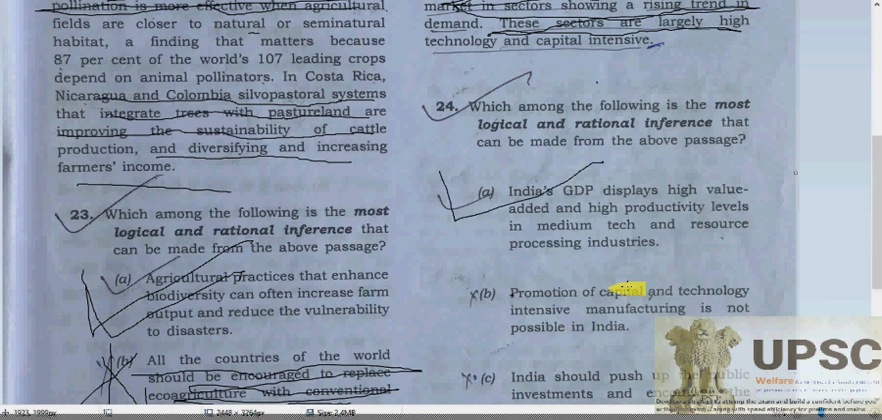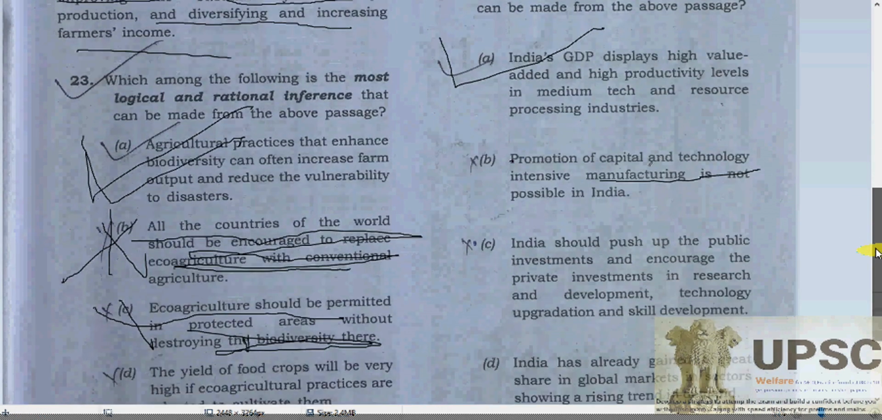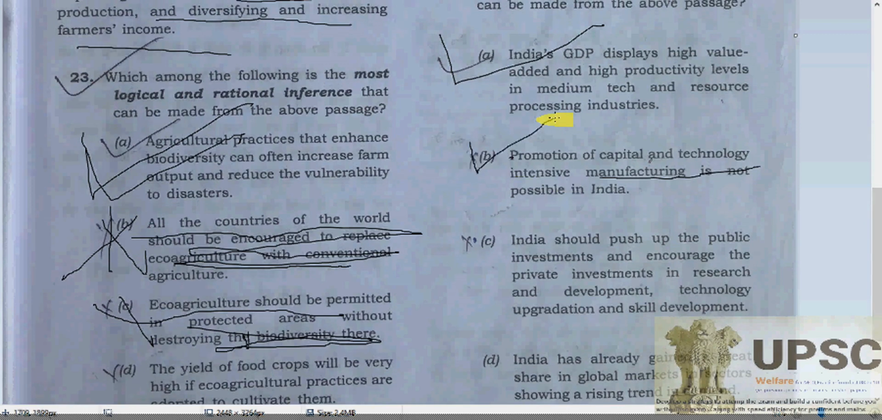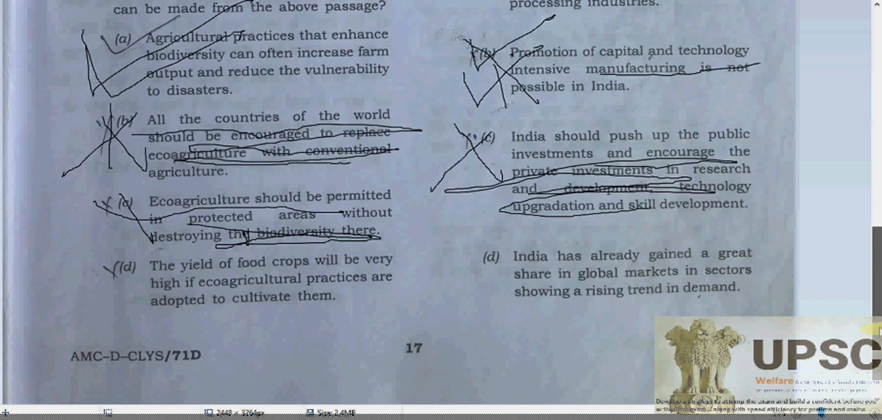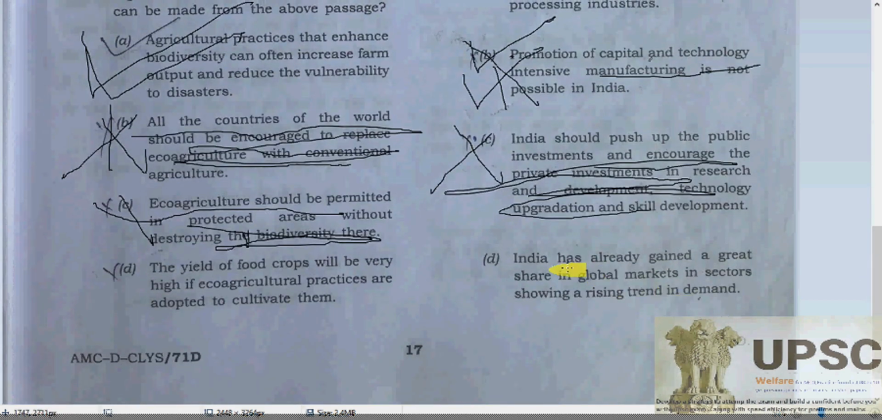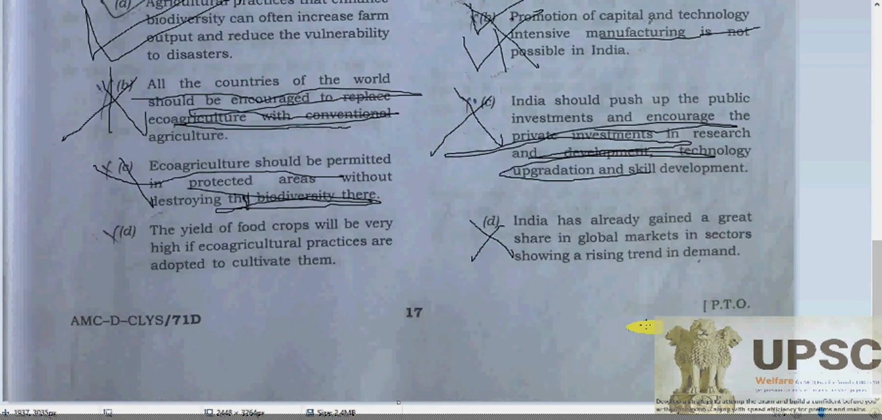And why not the promotion of capital and technology intensive manufacturing is not possible in India? No, it can be possible, my dear, but according to the comprehension, this hasn't been mentioned, so definitely it will be incorrect. And India should push public investment and encourage private investment in research, development, technology upgradation and skill development. That also hasn't been mentioned in this comprehension. Nor has India already gained a great share in the global market in the sectors showing rising demand. That hasn't been mentioned. So definitely we will go for A here. Now next.